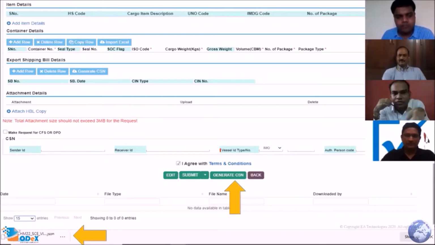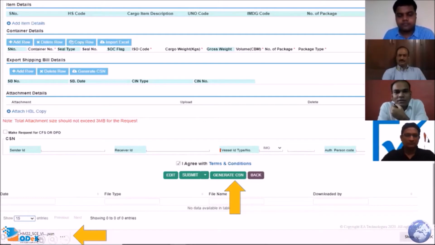Now, once you fill all these details, at the bottom of the screen, as I was referring to in my process flow discussion, we have given you a button called Generate CSN, which is highlighted in yellow color. This option will generate all the field data into the JSON format, or the ICEGATE format which is required. And at the bottom left, you can see that the file will get generated.